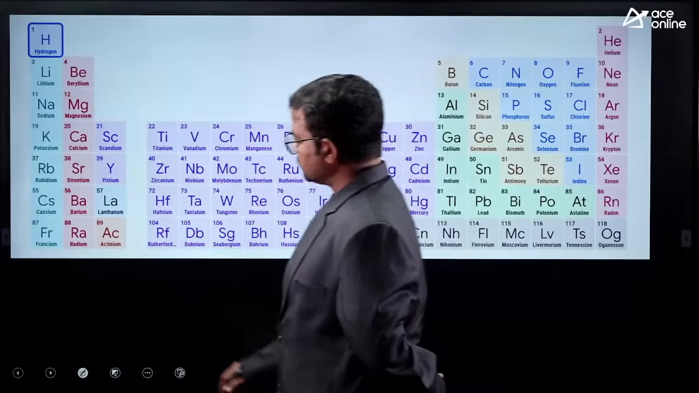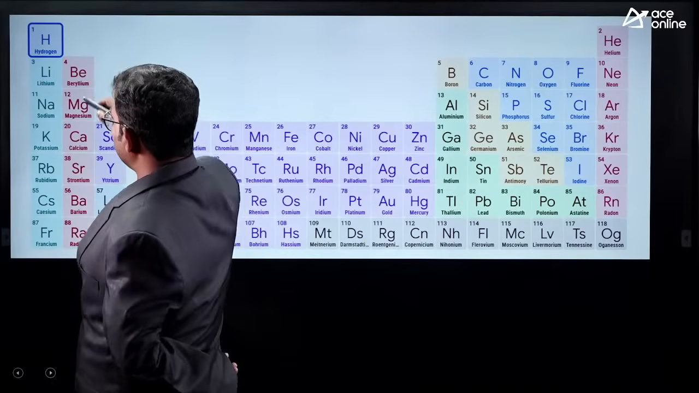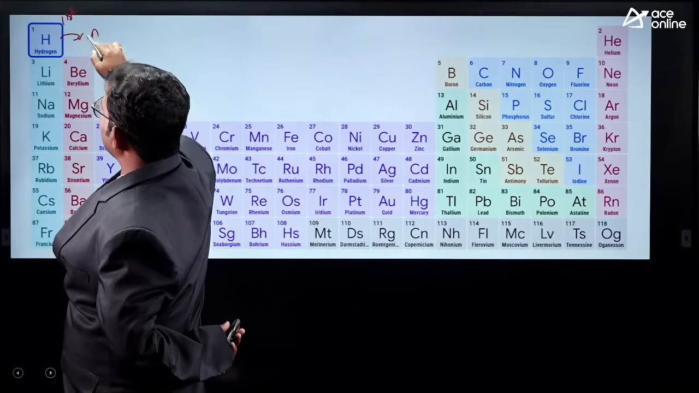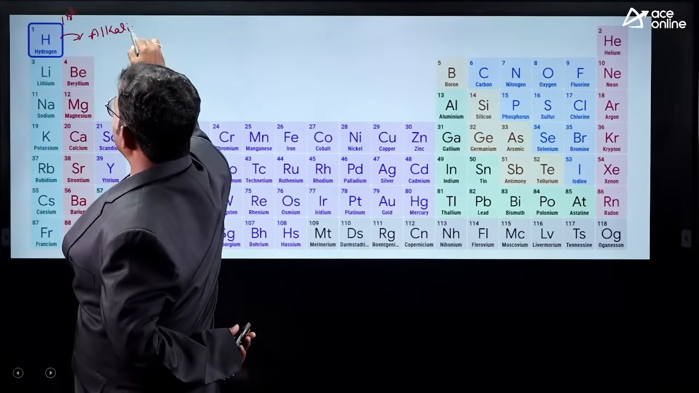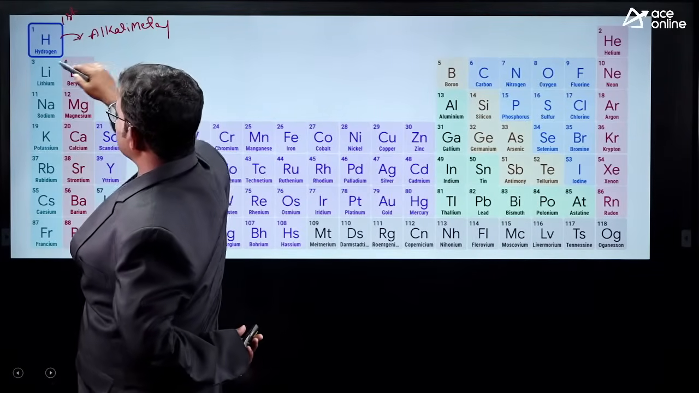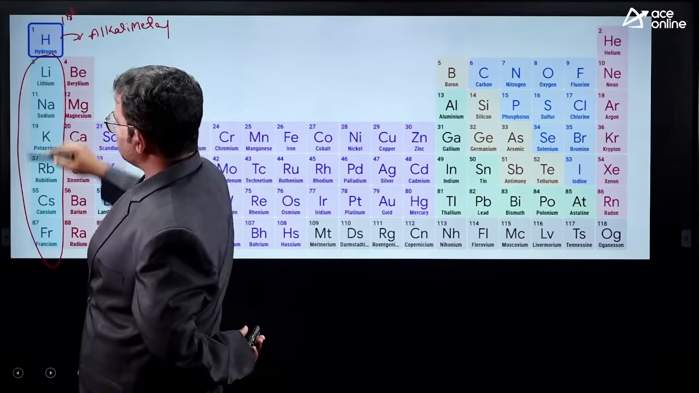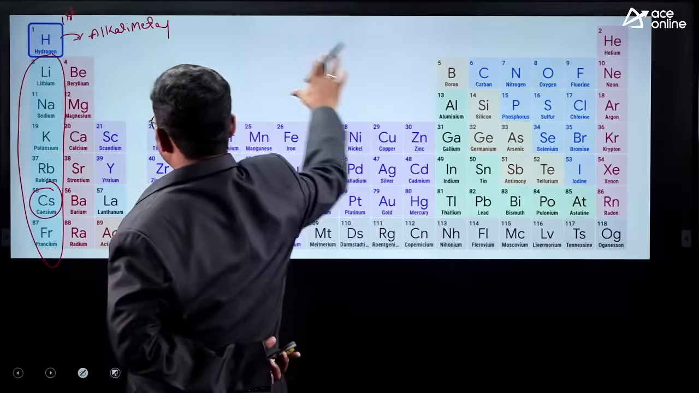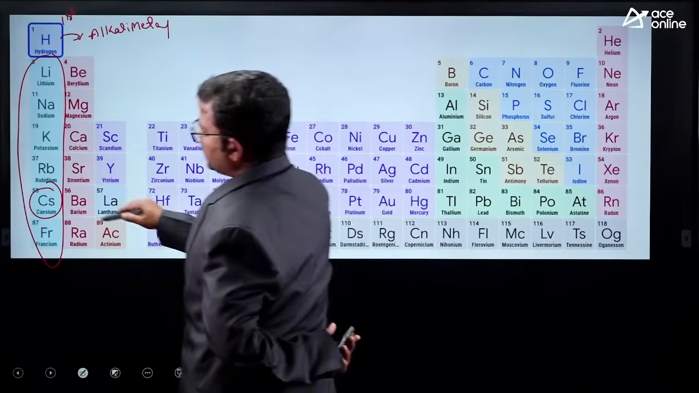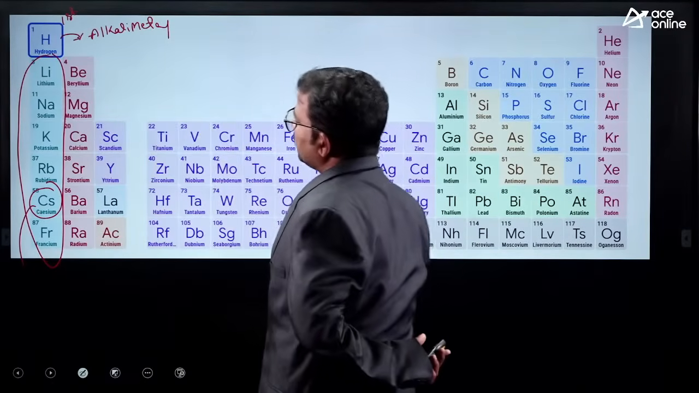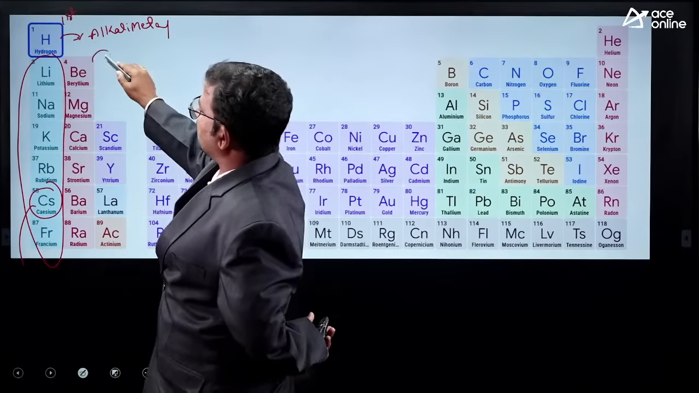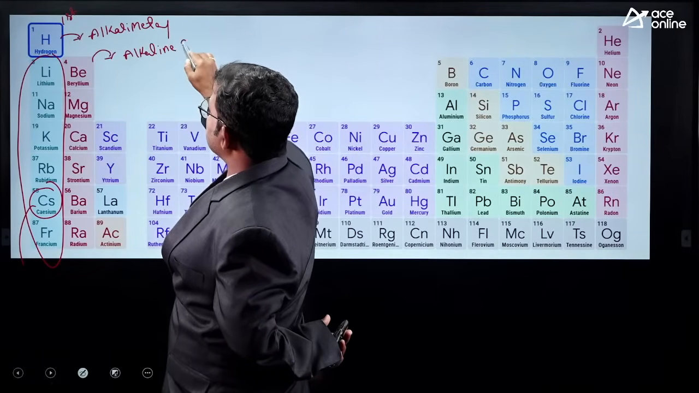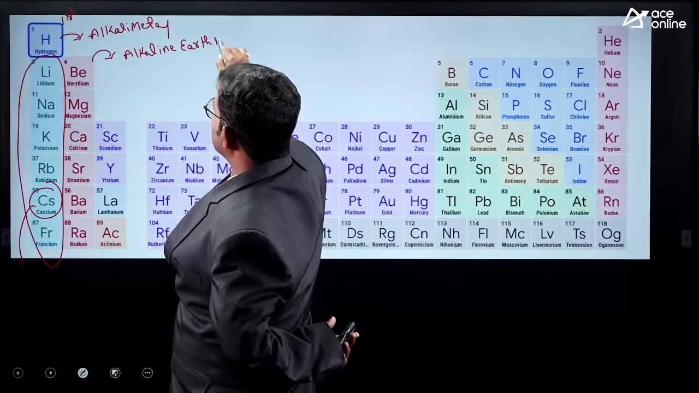Okay, here it is, the periodic table. The first group elements are called alkali metals. These are the best metals in the periodic table. In these 118 elements, which is the best metal, guys? Cesium. Next, these are called alkaline earth metals.